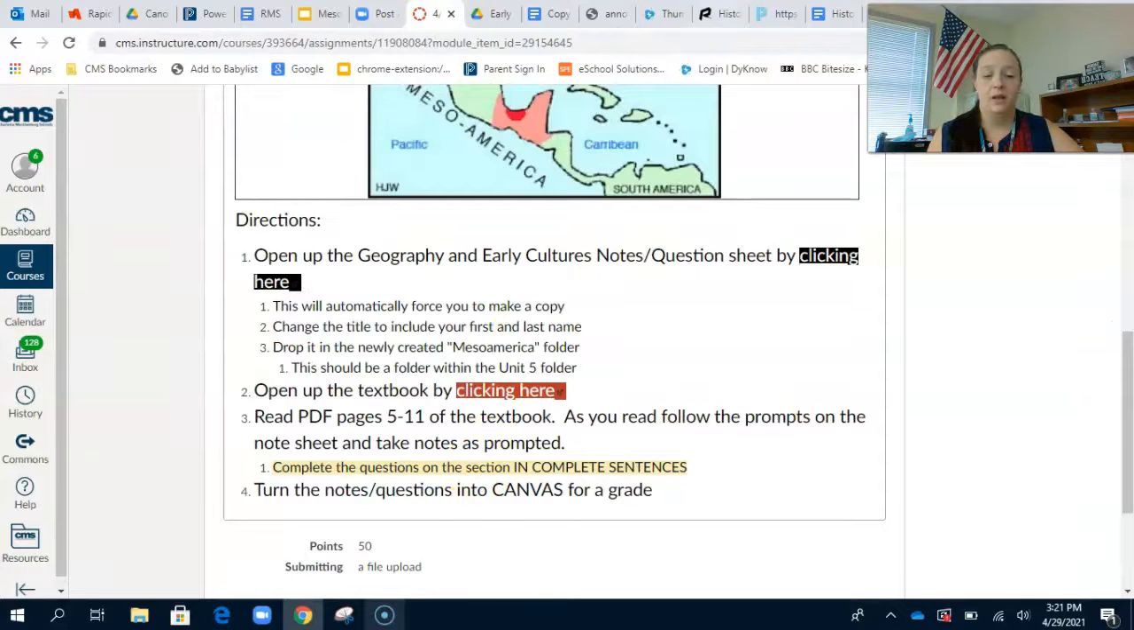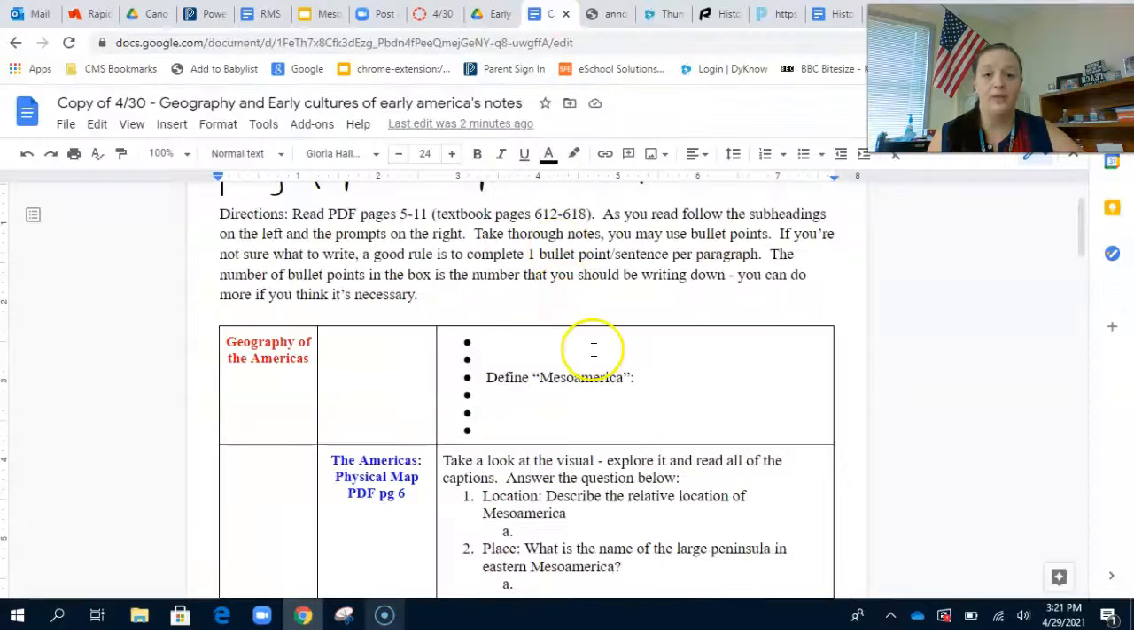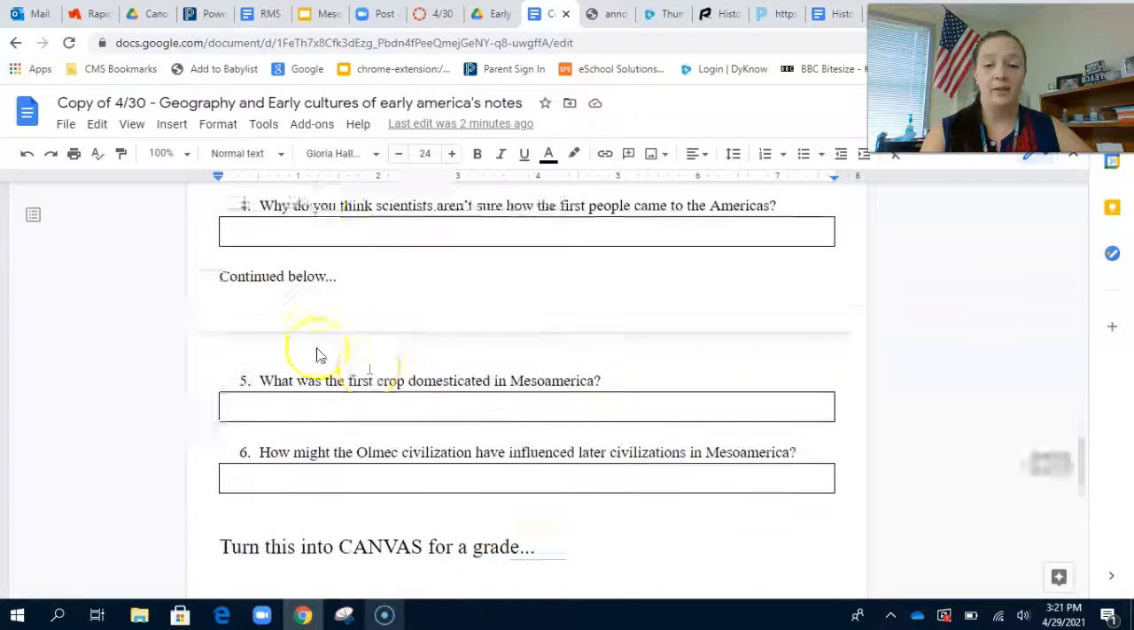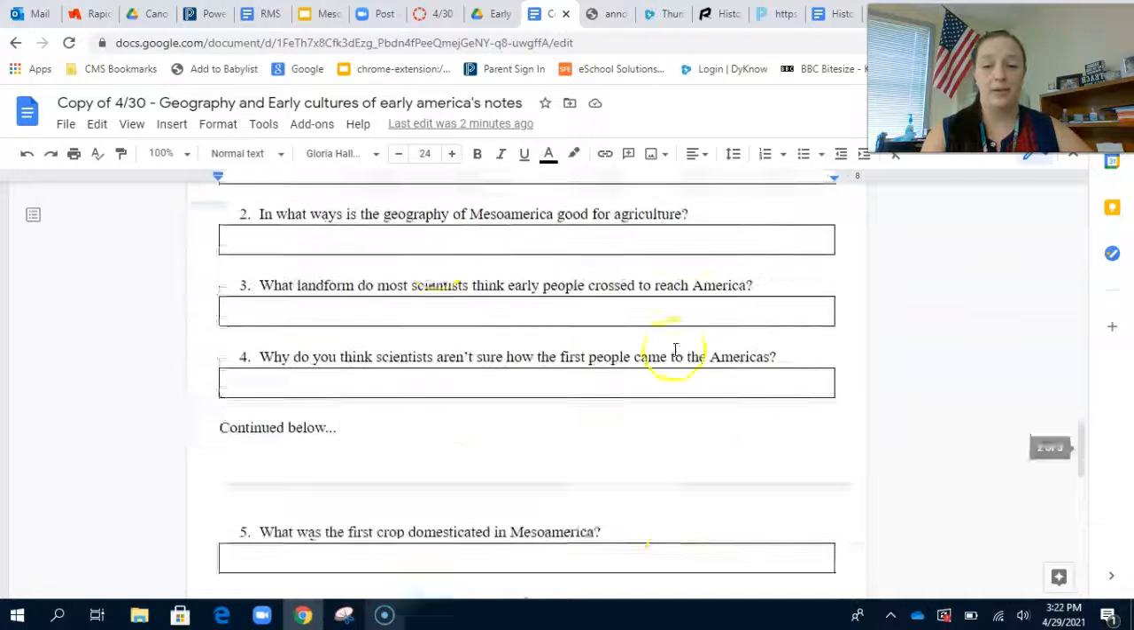Now, the only thing that's different about this one is we are going to be doing the questions that go along with the section. So at the bottom of the note sheet are the questions. In the past, we have done these as 2 separate assignments. Today, we're doing it as 1. So once you finish the notes, come to the bottom, and you're going to answer the 6 questions.